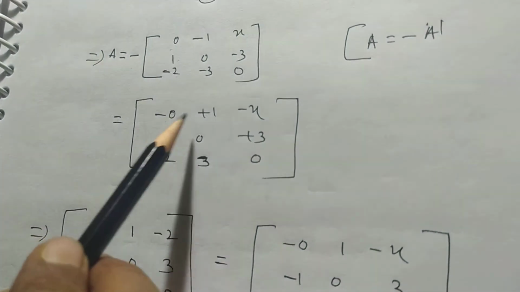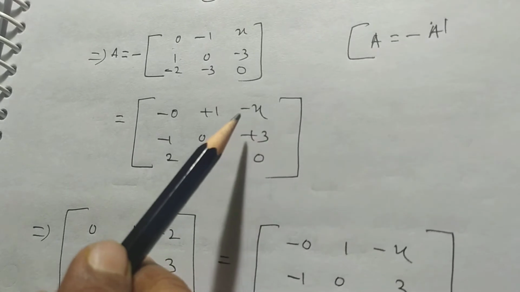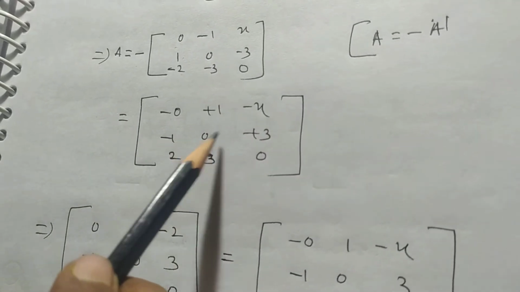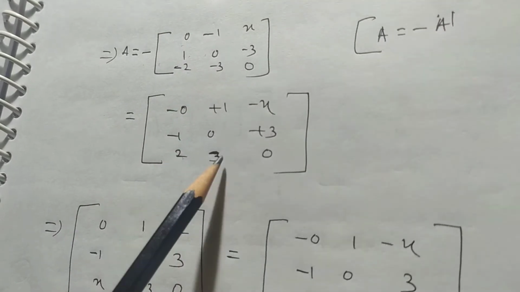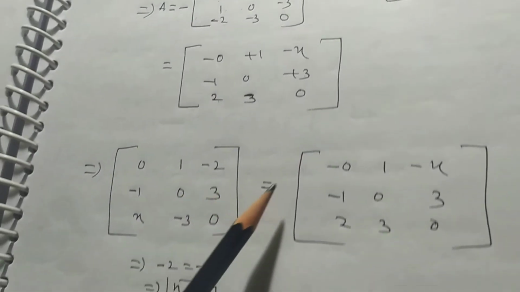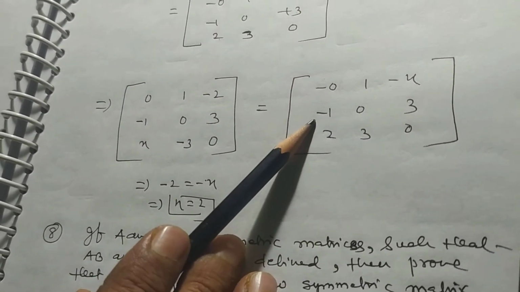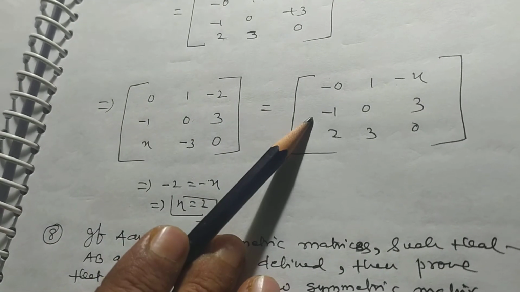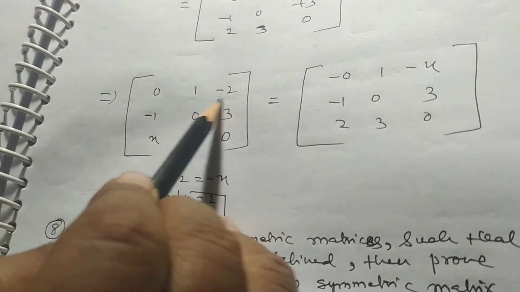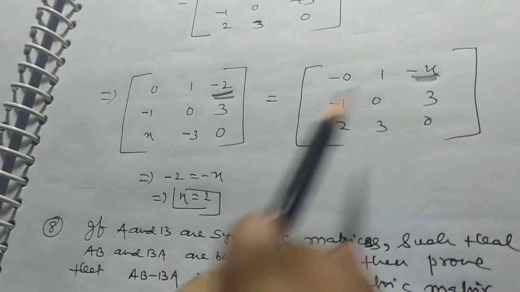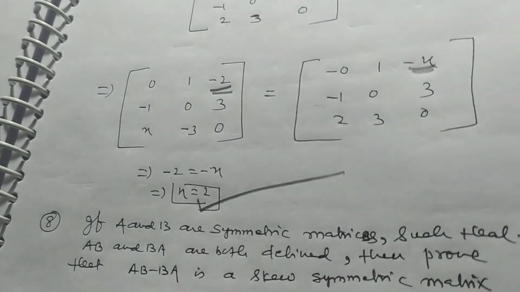And -A' will be [0, 1, -x; -1, 0, 3; 2, -3, 0]. It is the value of -A'. So A is equal to -A', so these two matrices are equal. So now -2 is equal to -x. X is equal to 2.